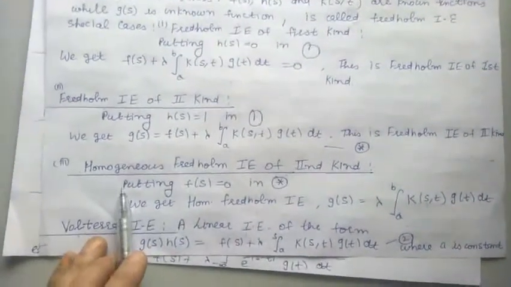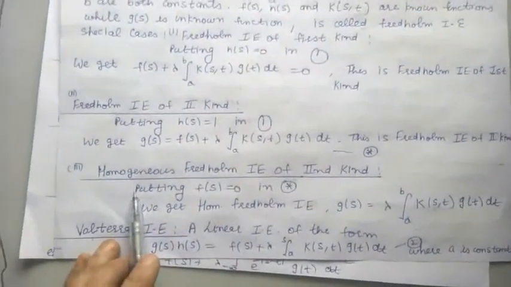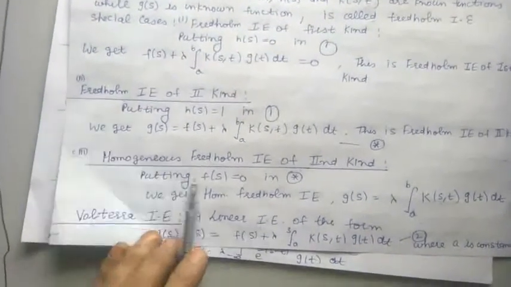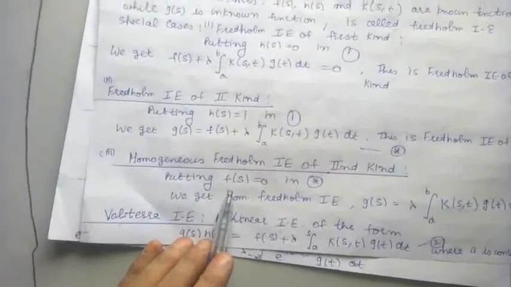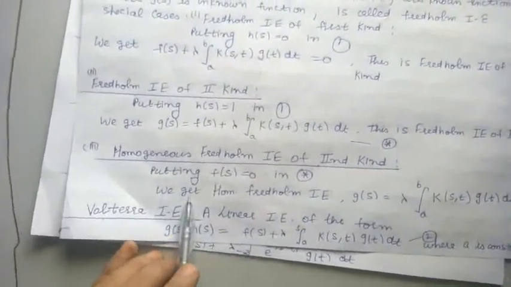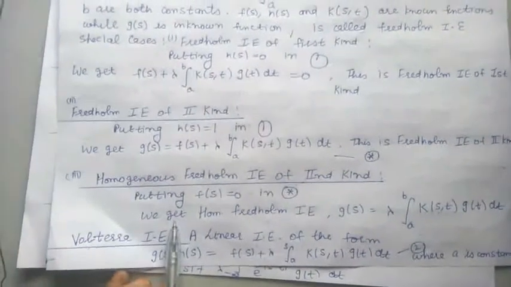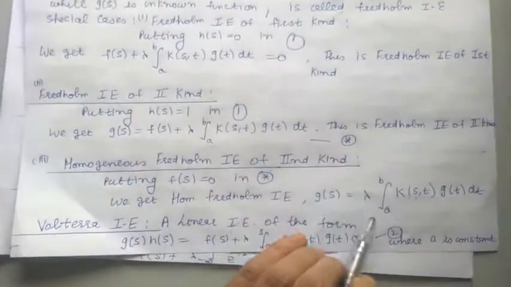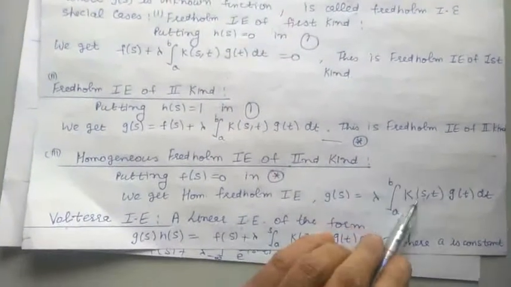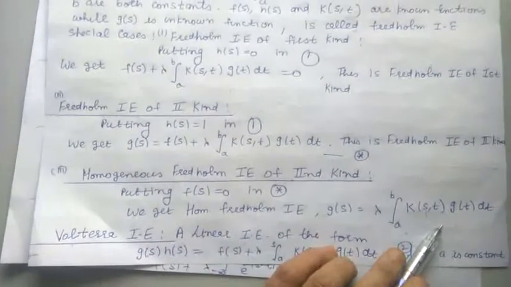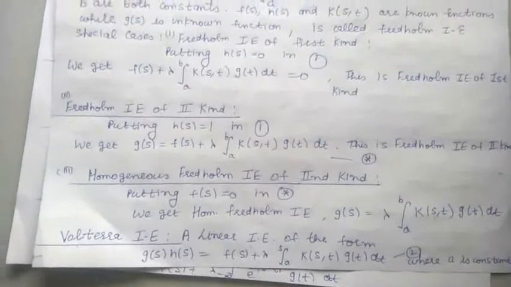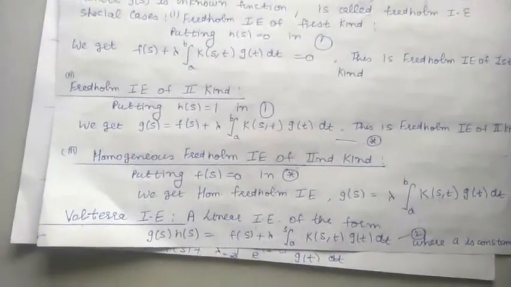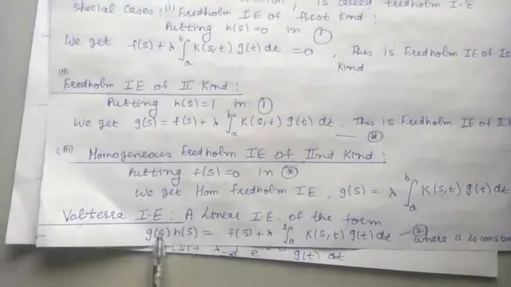Third kind of integral equation is also known as homogeneous Fredholm integral equation of second kind. This is obtained by putting f is equal to 0 in the general form of the equation. So we get the homogeneous integral equation which is given by g(s) is equal to lambda integral a to b K(s,t) g(t) dt. So these were the various Fredholm integral equations: first kind, second kind, and homogeneous Fredholm integral equation of second kind. Now next we define Volterra integral equations.